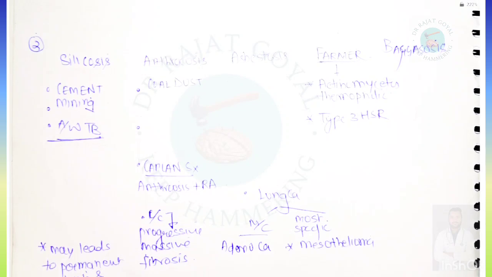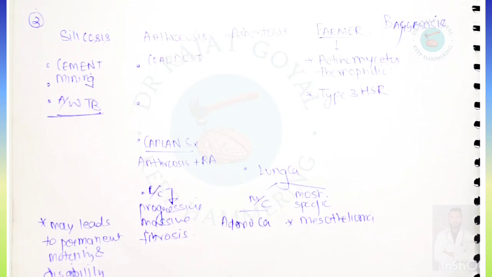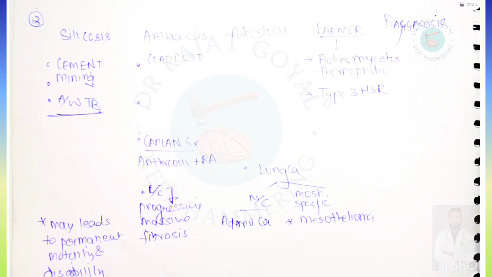Now we talk about the occupational diseases such as silicosis, anthracosis, asbestosis, farmer's lung and bagassosis. Silicosis is related to cement or the mining industry, and it is associated with TB or it mimics TB. Anthracosis is associated with coal dust, and it is also called coal worker pneumoconiosis, and Caplan syndrome includes anthracosis plus rheumatoid arthritis. Asbestosis may lead to lung carcinoma, most commonly adenocarcinoma, and the most specific is mesothelioma.